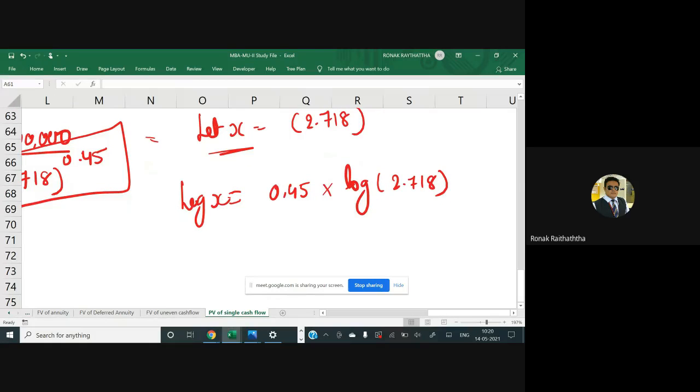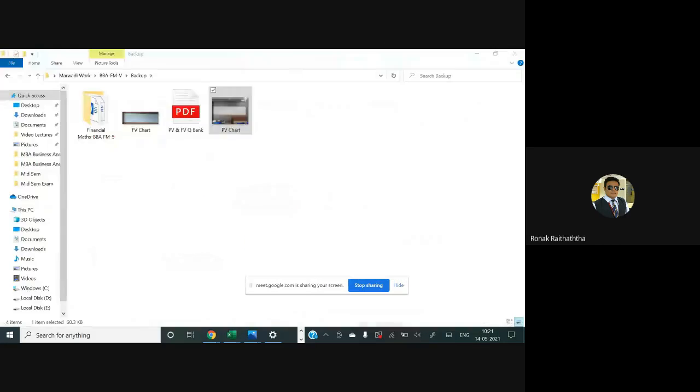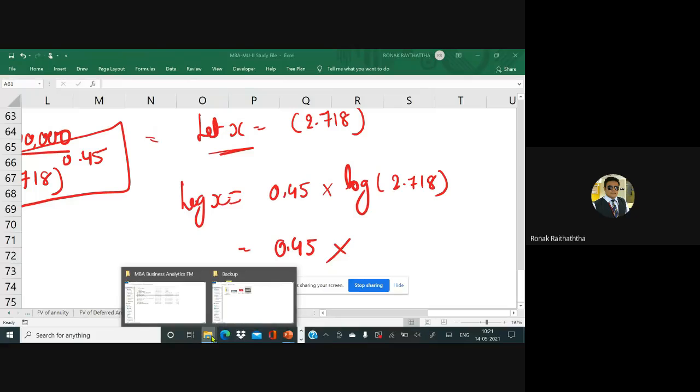Whenever there is continuous compounding, the log of 2.718 is 0.4343, but still we will go through the log table and find the log of this 2.718. So I'm just taking you to the log table, everyone. You may also open your log table there.